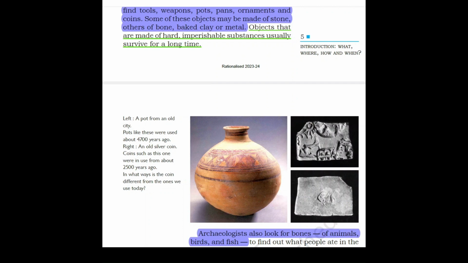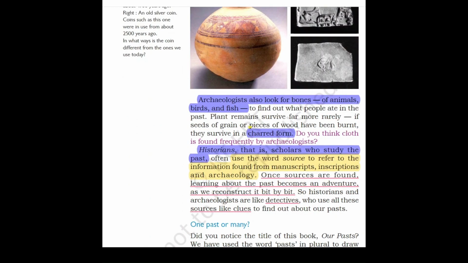In what ways is the coin different from the ones which we use today? You can easily see that these were all silver coins, but nowadays we don't have so many silver coins used in day-to-day existence. Now, archaeologists also look for bones of animals, birds, and fish. Why? Because from this they can find out what people ate in the past.